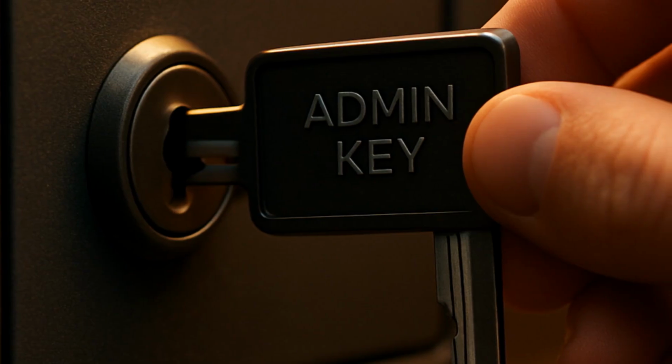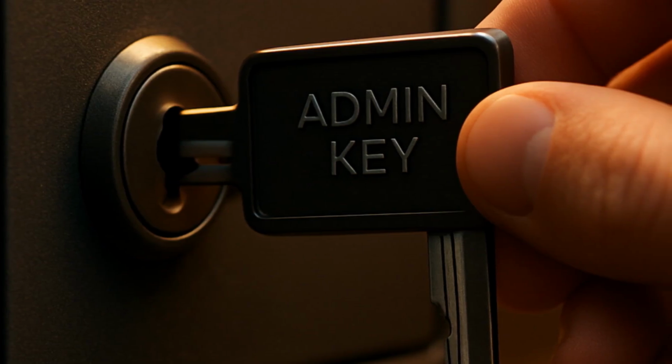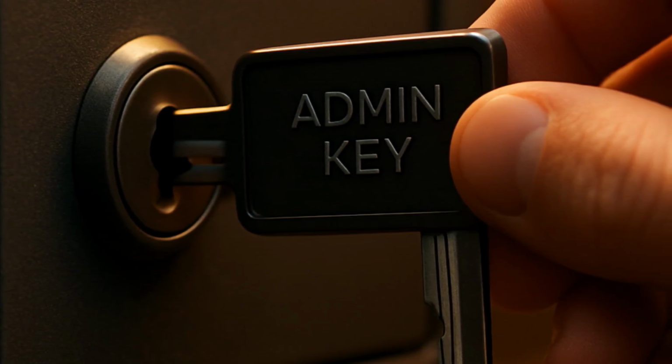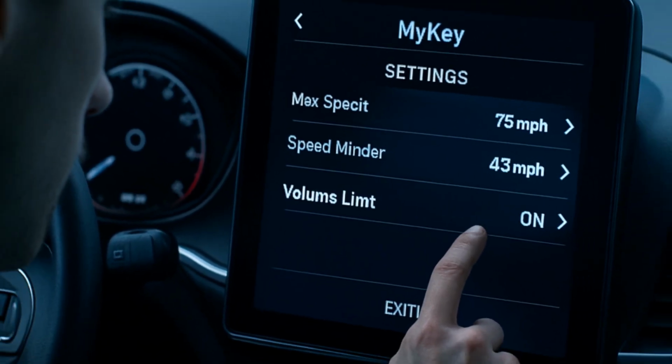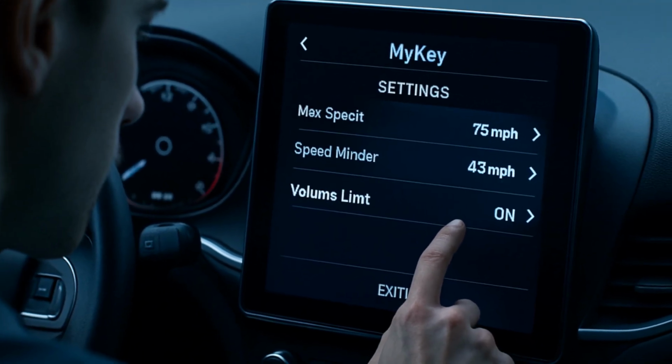Pro tip here. Always keep a real admin key somewhere safe. If you lose it, you're back at dealership mercy. Also, don't create a new Mykey unless you genuinely need parental controls. There's no secret backdoor if you want to undo it later.